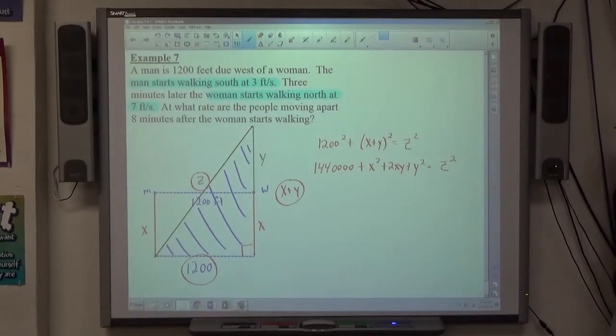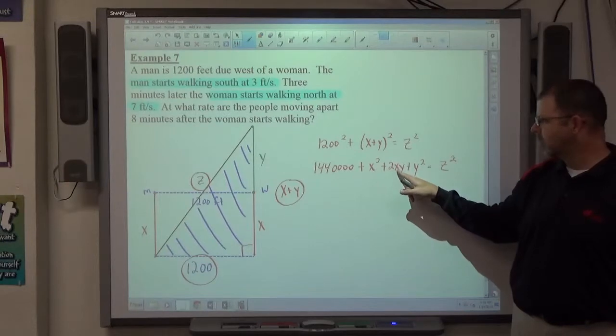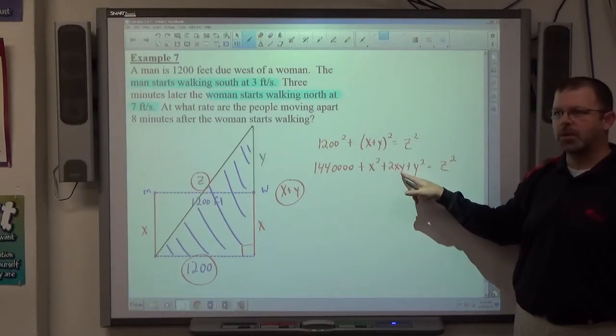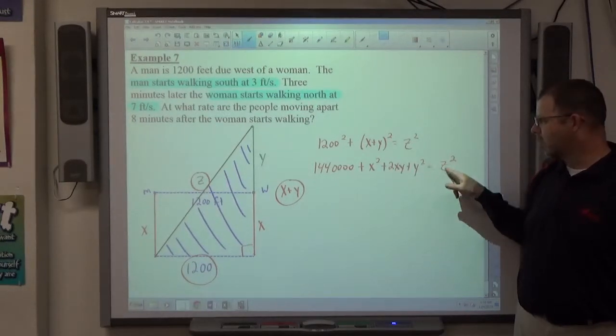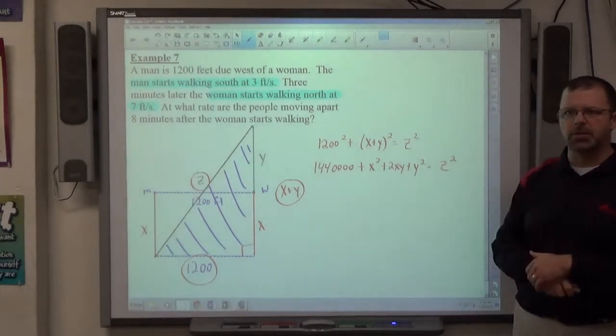Looking at the structure of this equation, because we're going to have to differentiate it, right? Anytime we get a relating equation: constant, derivative is 0. Power rule, product rule, because we have an x and a y being multiplied. Power rule, power rule. So a little bit more complicated Pythagorean theorem, but it's still workable.